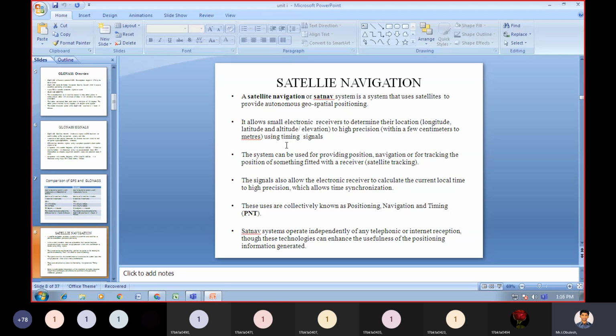High precision is nothing but within a few centimeters to a meter, using timing signals. So if you want to determine the location, you need to know the longitude, latitude, and elevation of that particular target or object.